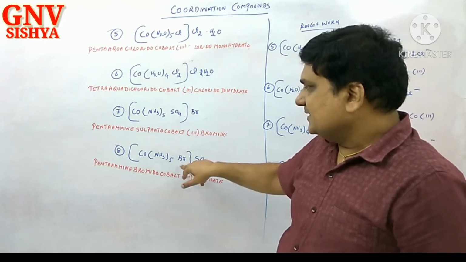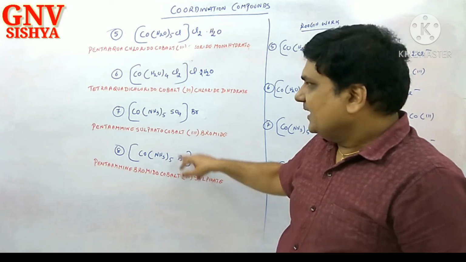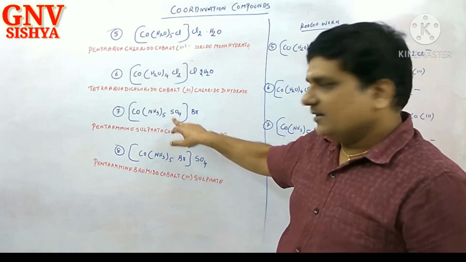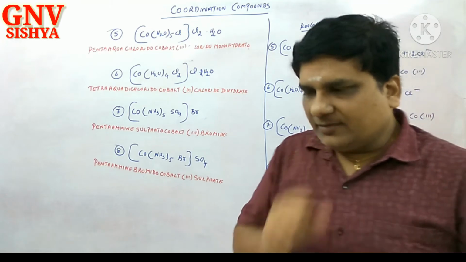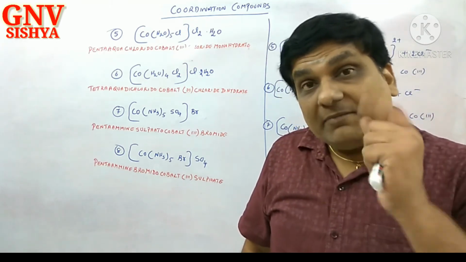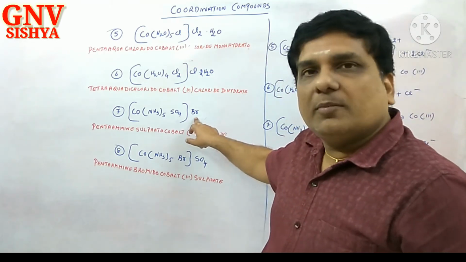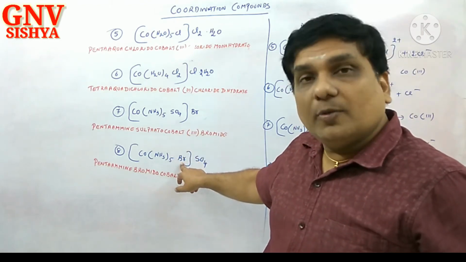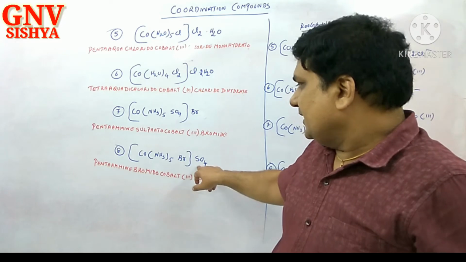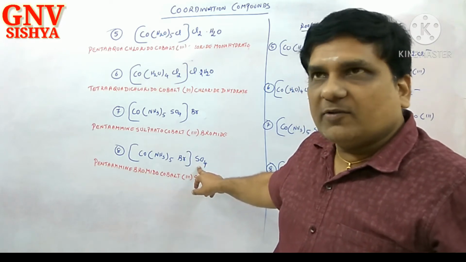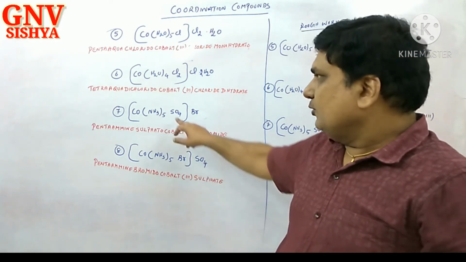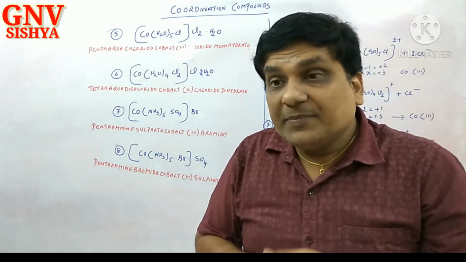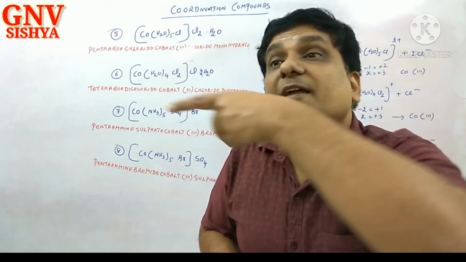Here the bromide is a ligand. Here SO4 is a ligand, and here it is the counterion. Correct? So the name will change. Here you call it bromide because it is present outside the sphere. Inside the sphere it is called bromido. Similarly, here it is present as a counterion, sulfate. Inside the sphere it is present as a ligand, sulfato.